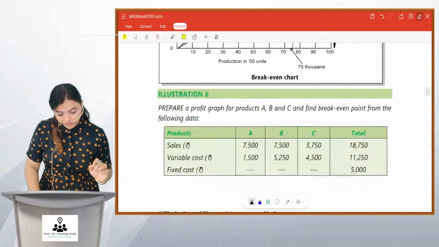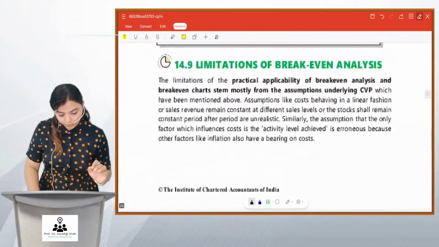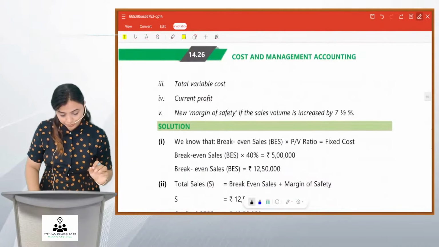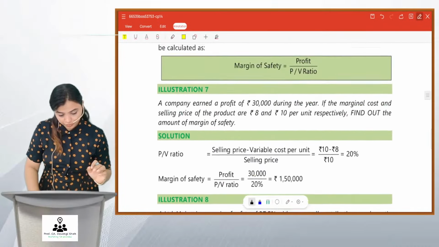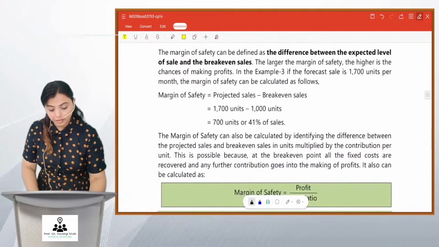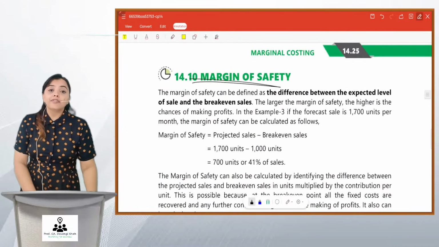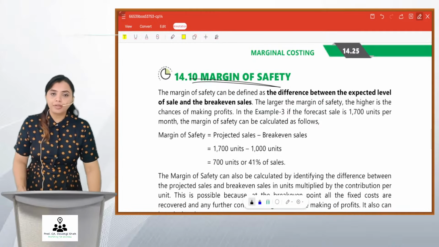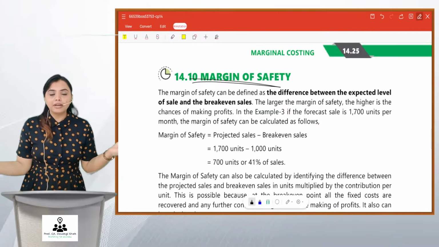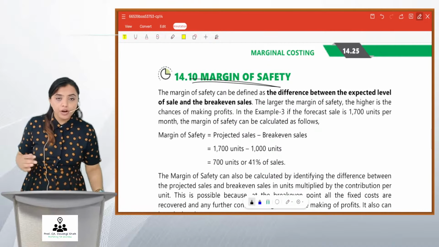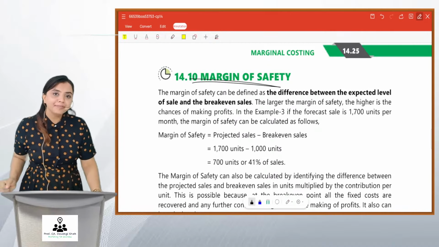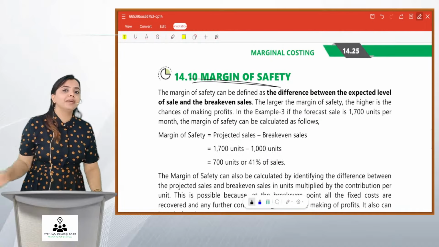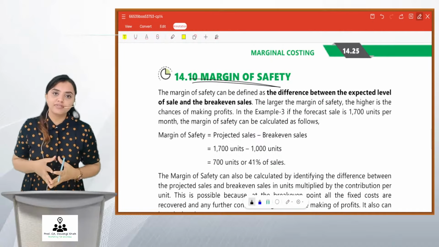So here it is, margin of safety. Friends, BP is the minimum sales the manufacturer has to do. But that doesn't mean the manufacturer will do that much sale only. Of course, his sales will go beyond the BP. And those sales beyond the BP are nothing but margin of safety sales, friends.